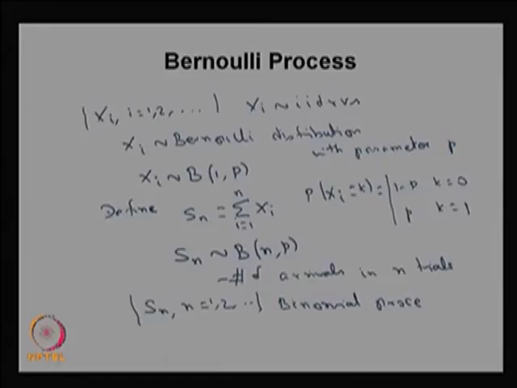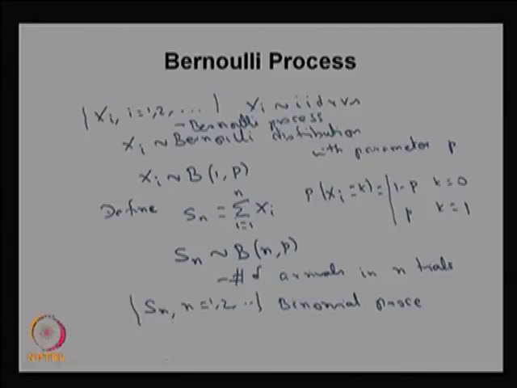The Xi's take the value 0 or 1 with probability 1 minus p and p. So each one is Bernoulli distributed. Therefore this is going to be a Bernoulli process. These Xi's form the Bernoulli process. The way you have created Sn, as the sum of the first n random variables, each Sn is going to be a binomial distribution with the parameters n and p.